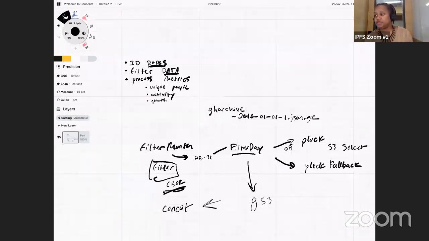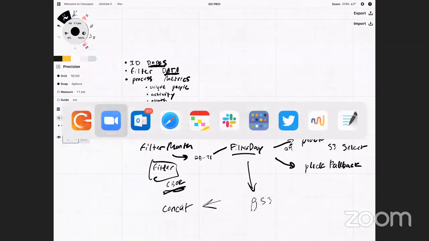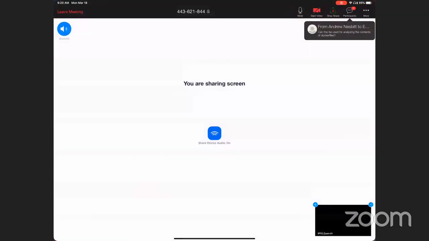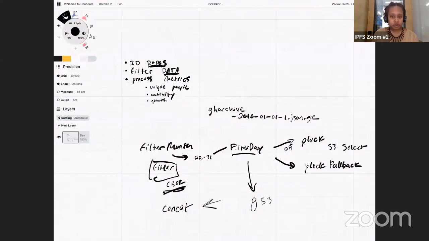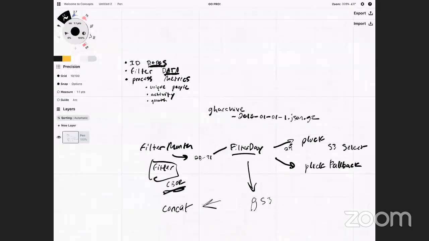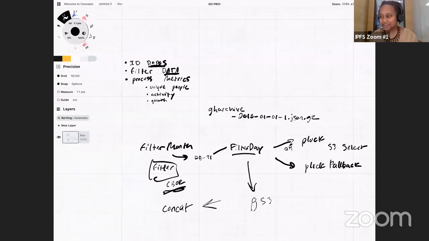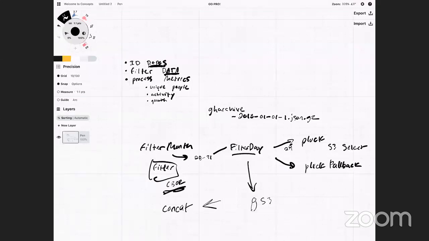Next comment is from Jim Pick. He said, I'd love to see some cohort analysis, see how many people are contributing, and then churning it out. Sorry, what was the last part? Churning it out. Churning, churning it out. I'm sorry, what's the question? I'm confused about the question. Sorry, it wasn't a question, it's just a comment. Oh, okay. Yeah. Okay.